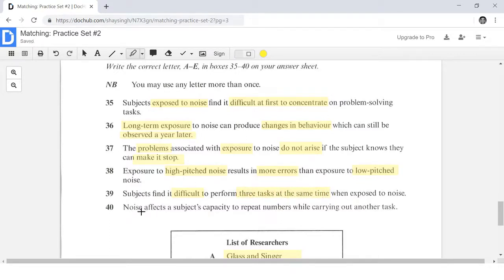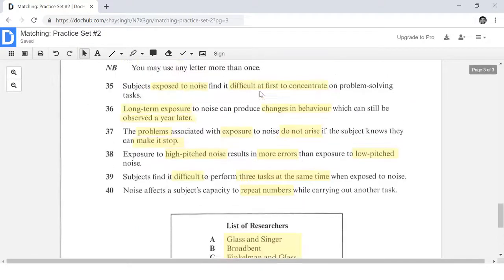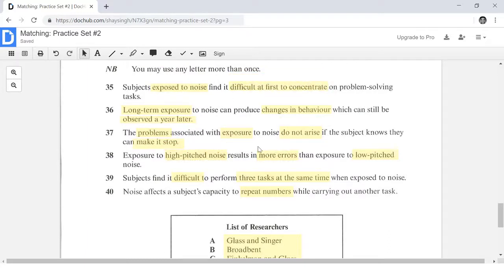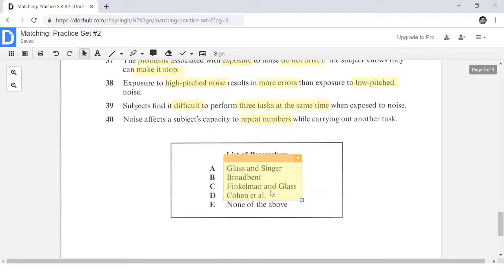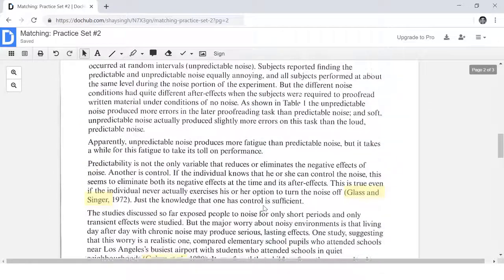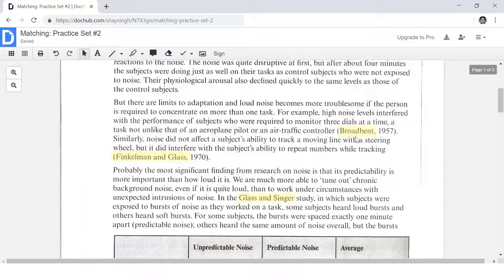Number 40 talks about how noise affects a subject's capacity to repeat numbers while carrying out another task. All right, so those are the keywords from the question. So what I'm going to do is look for these keywords from the questions around the area where I have found the keywords from the answer choices. So first, we're going to be answering the question for Broadbent, option B, answer choice B.